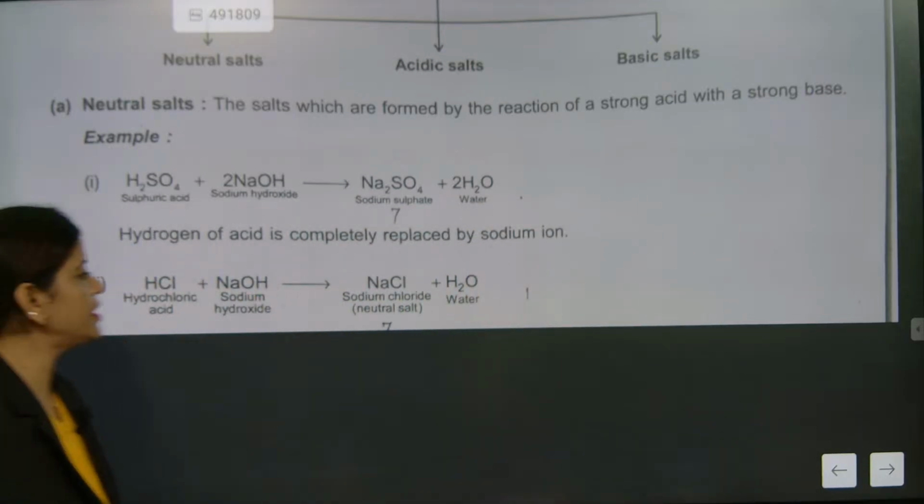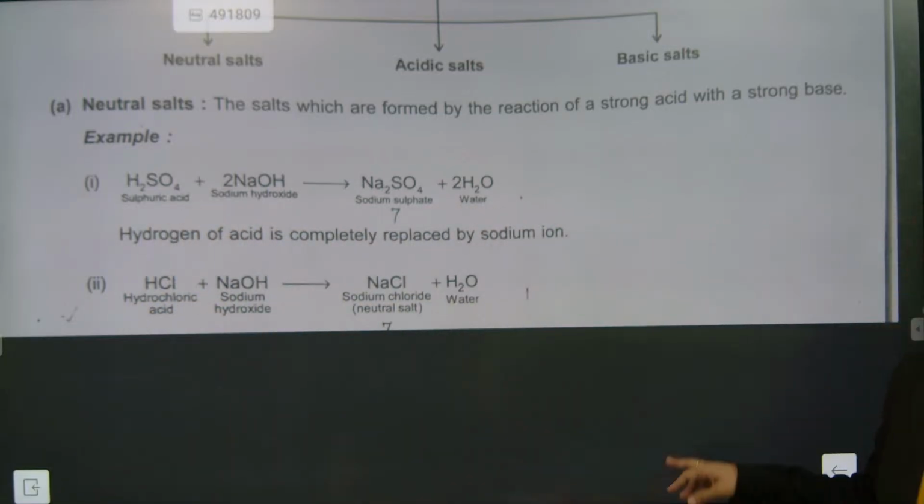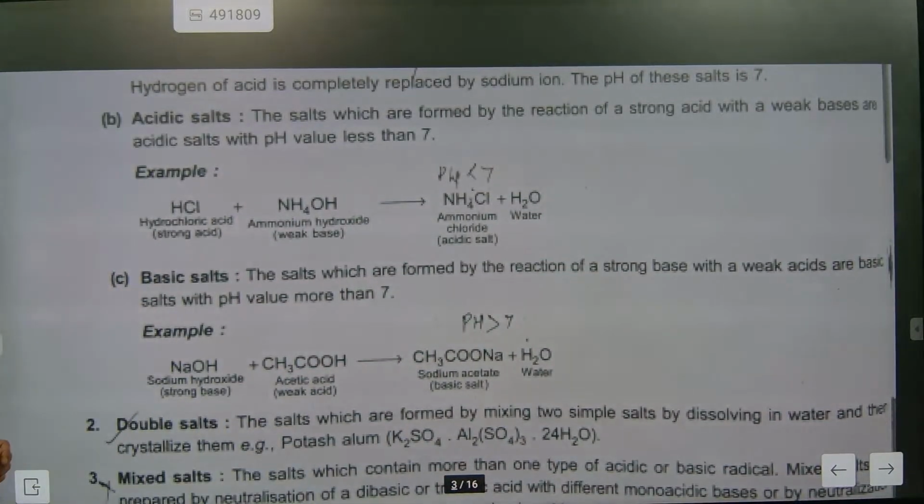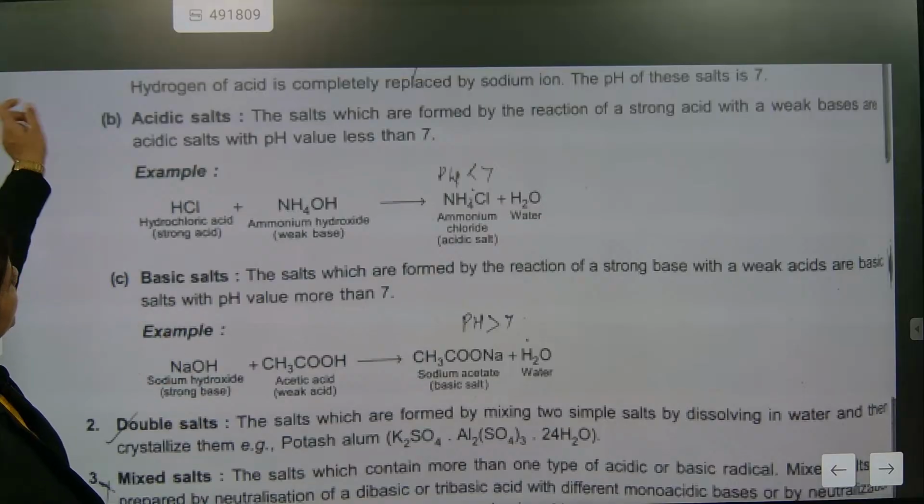Strong acid, strong base, neutral salt. These are exactly the types of salt. Simple salt only we are discussing right now. Double salt, mixed salt is not in the syllabus. Understood? Now look at acidic salt.